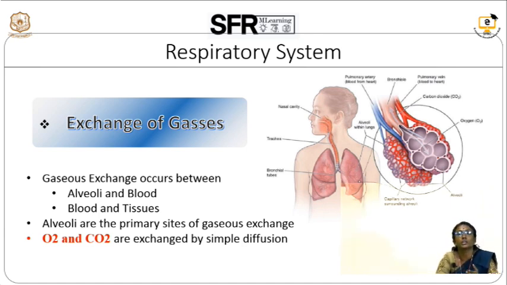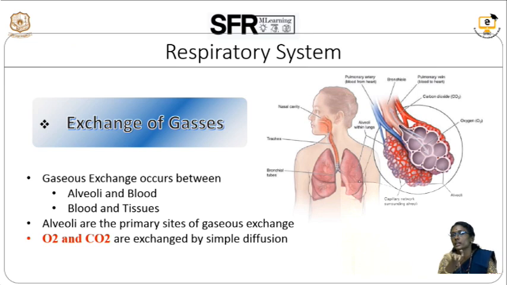The gases which are mainly exchanged in the respiratory system are oxygen and carbon dioxide, through a simple diffusion process. Diffusion is the movement of gases from the outer layer to the inner layers of the cells and tissues. The gases involved in the gaseous exchange are oxygen and carbon dioxide. The oxygen from the outer atmosphere enters into the lungs, into the alveolar sac, into the alveoli, and it is exchanged into the blood.